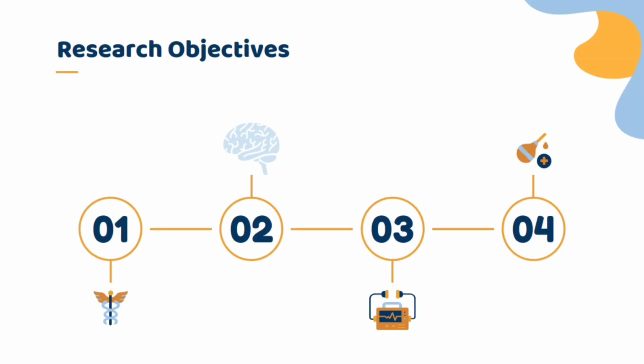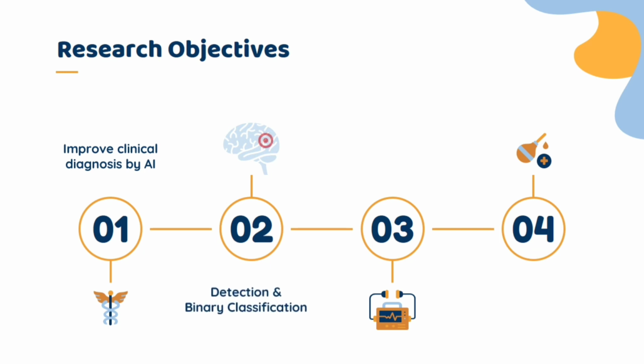Our brain is the most complex organ in the human body, and we wanted to address the challenge of a life-threatening medical emergency and figure out how integrating an application of AI can help to improve clinical diagnosis. This influenced us to work on the detection and binary classification of intracranial brain hemorrhage on CT scans. We employed convolutional neural networks and its transfer learning approach. And for that, we have trained 7 CNN models, one 11-layered traditional model, and 6 pre-trained models.